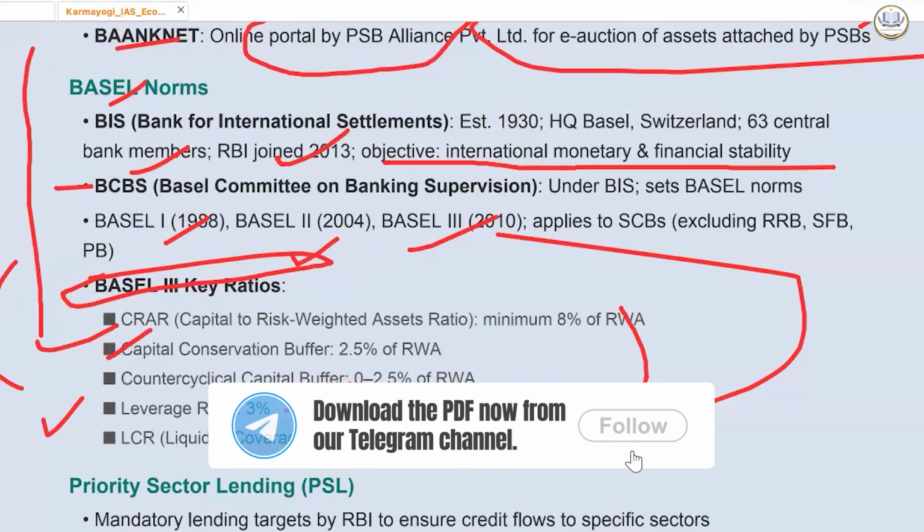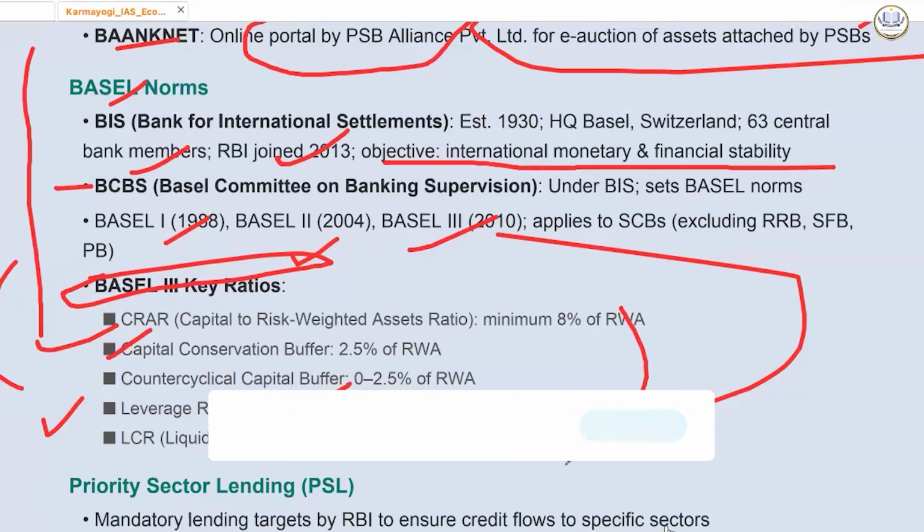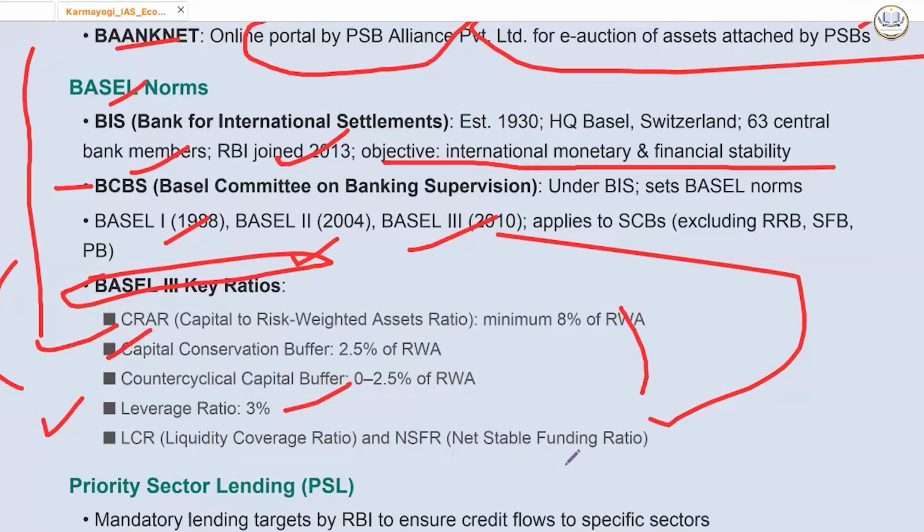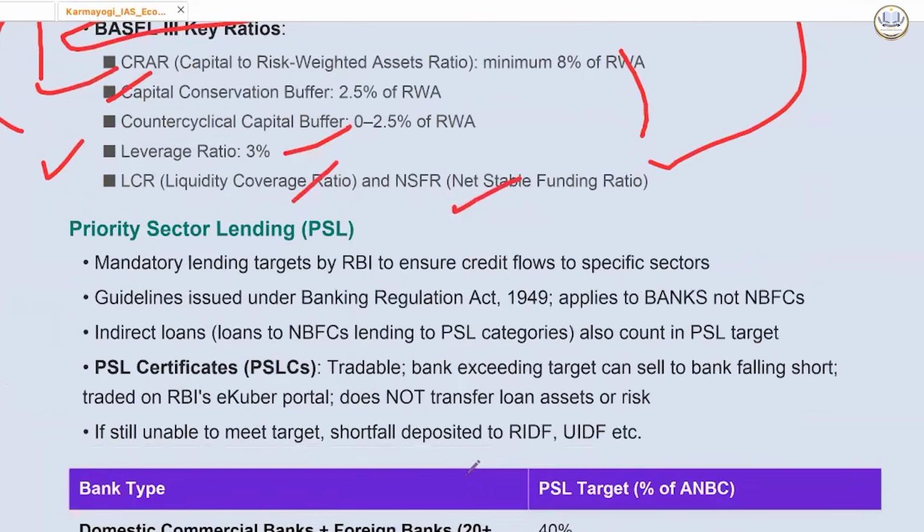It ensures a bank doesn't cheat the system by underestimating the risk of its loan. So leverage ratio will include tier 1 capital divided by total exposure. So tier 1 capital is the core equity and reserves, your own money. So it is trying to even consider the safer part, that is called as leverage ratio. And liquidity coverage ratio and net stable funding ratio also it has included.